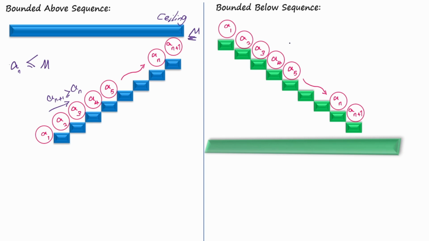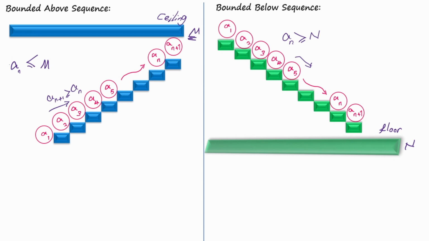Now that we have learned what it means for a sequence to be bounded above, let's consider the second case, which is a sequence bounded below. Consider a sequence a sub n which is always greater than or equal to some number, let's call it capital N. In this case, we call the sequence bounded below, which means that none of the terms of the sequence ever go below this value, which we call N. So the N here is acting like a floor for the sequence.